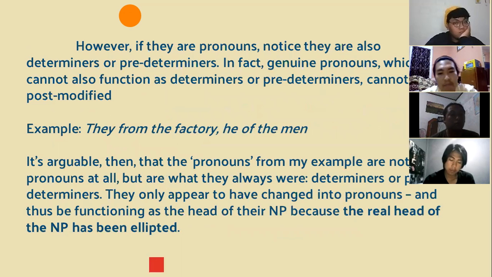However, if they are pronouns, notice that they are also determiners or predeterminers. In fact, genuine pronouns which cannot also function as determiners or predeterminers cannot be post-modified. Example: they from the factory, or he of the man. It's arguable that the pronouns in my examples are not pronouns at all, but are what they always were, determiners or predeterminers. They only appear to have changed into pronouns and thus to be functioning as the head of their NP because the real head of the NP has been elided.